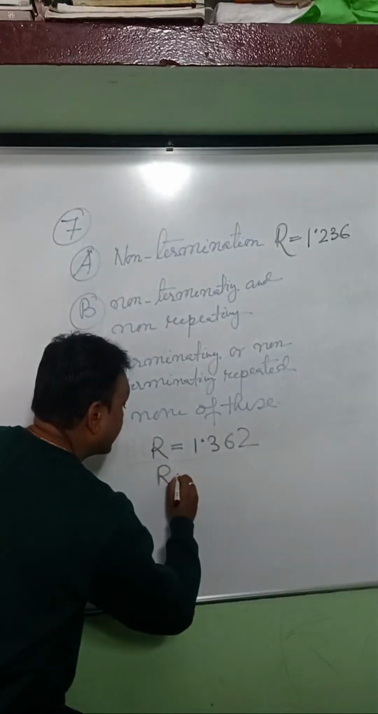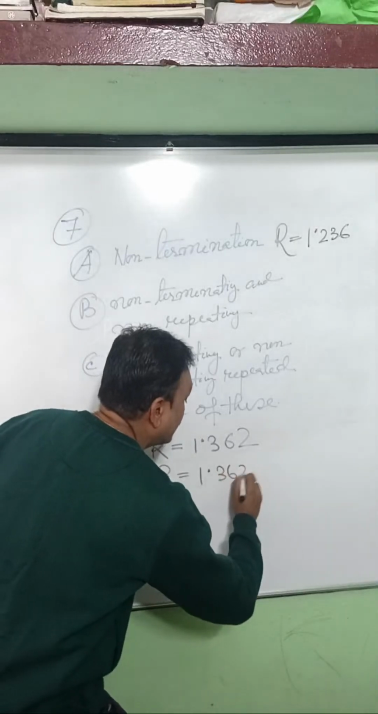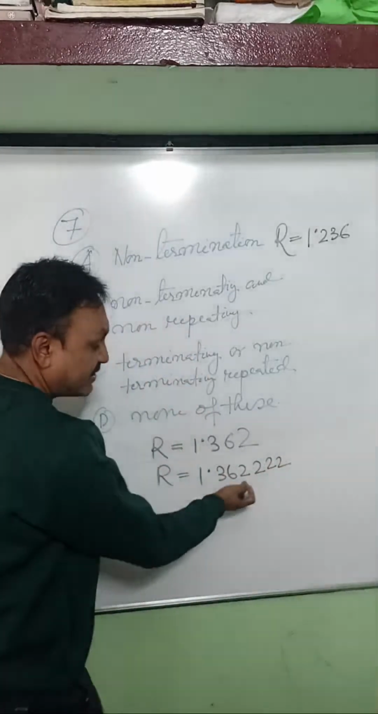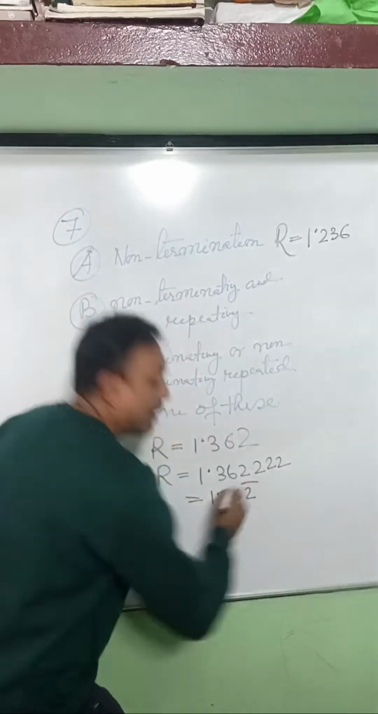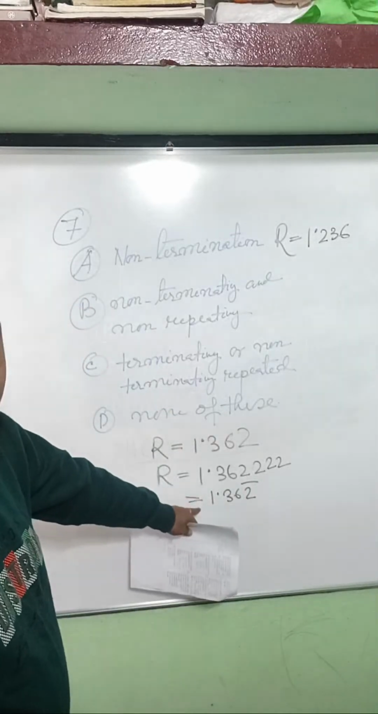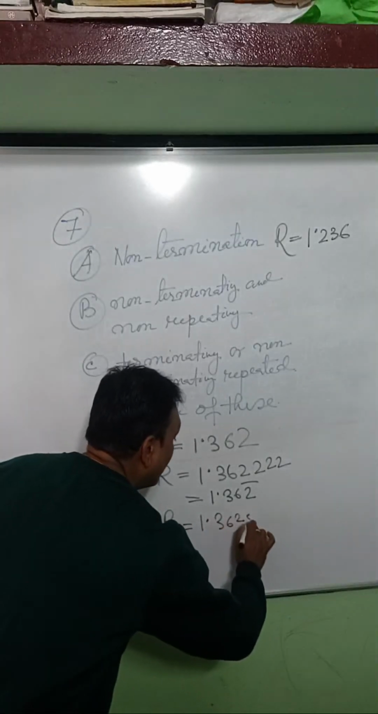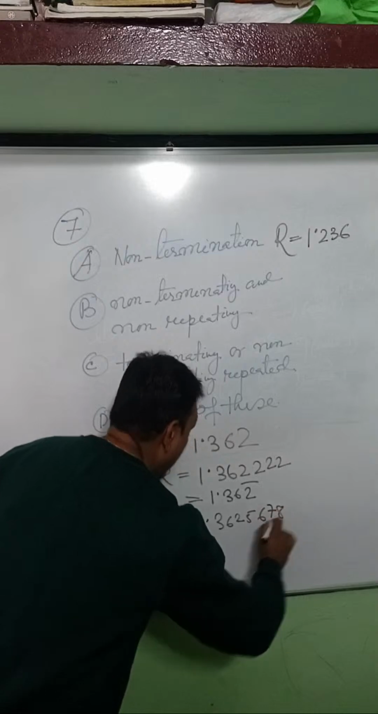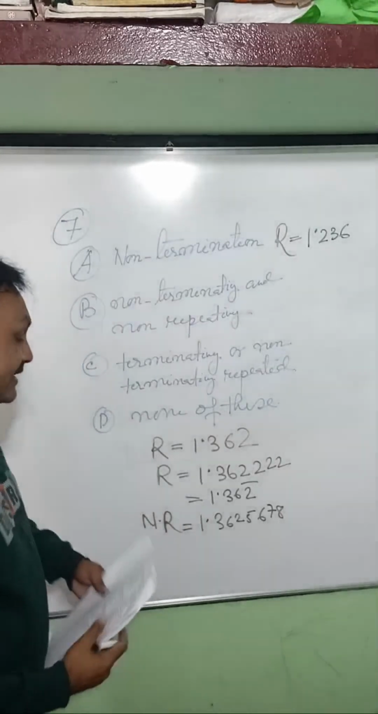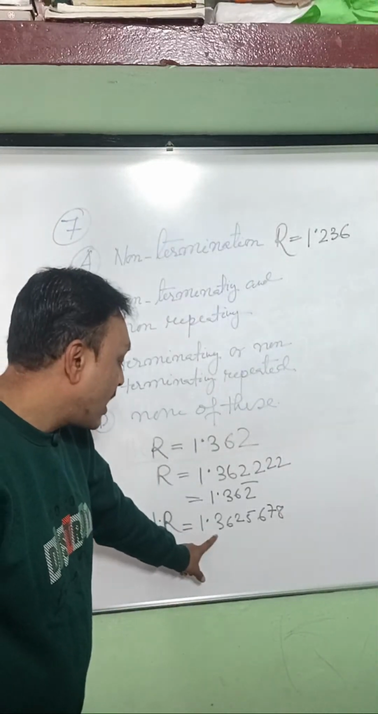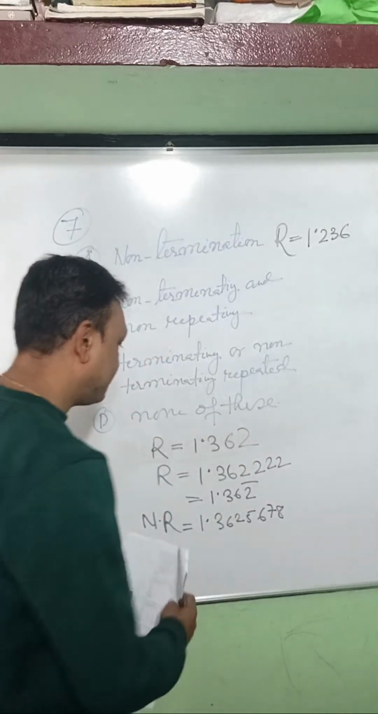Again, R is a rational number, 1.36222. That means 2 is repeating. So we can write 1.362 bar. This is also a rational number. But if I take 1.3625678, this is not a rational number. Why is it not a rational number? Because this is non-terminating, non-repeating. There is no repetition of numbers.